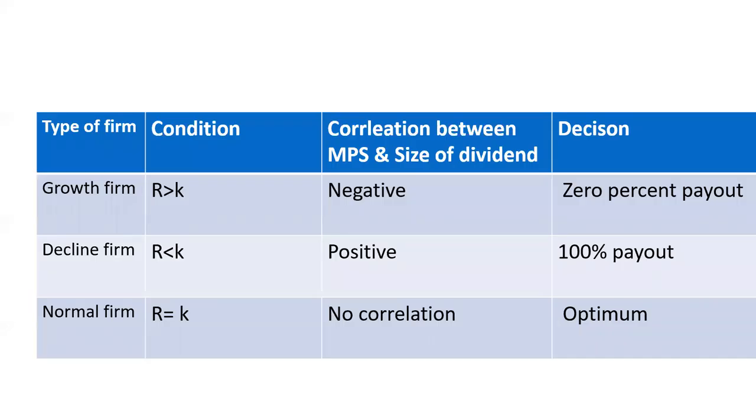So let's understand the three conditions seen in the Walter model. A firm passes through three stages: growth firm, decline firm, and normal firm.